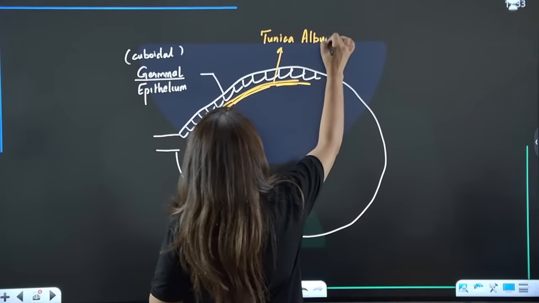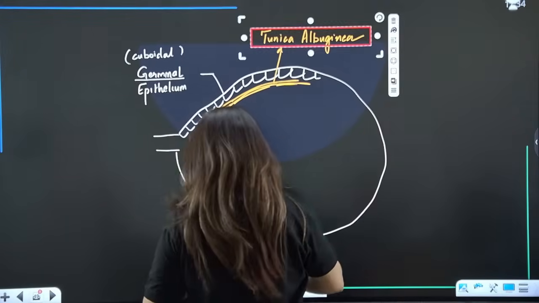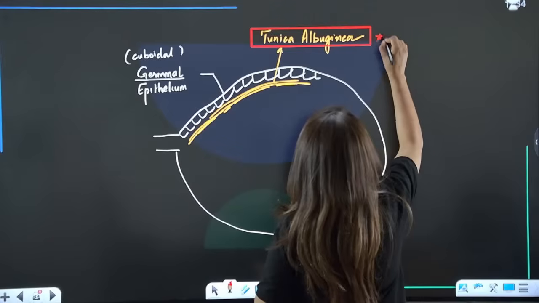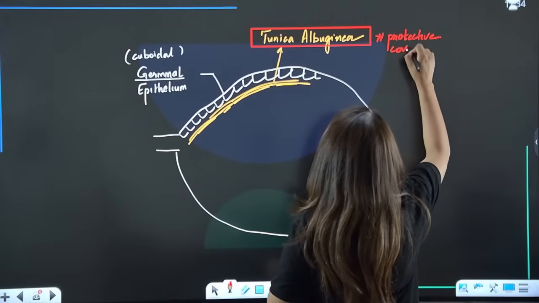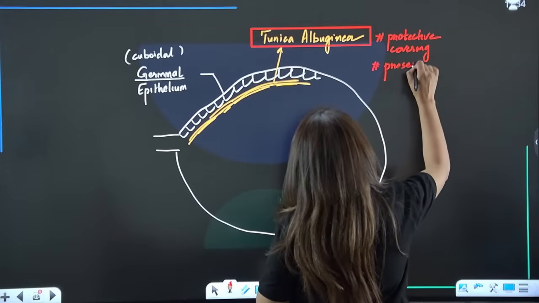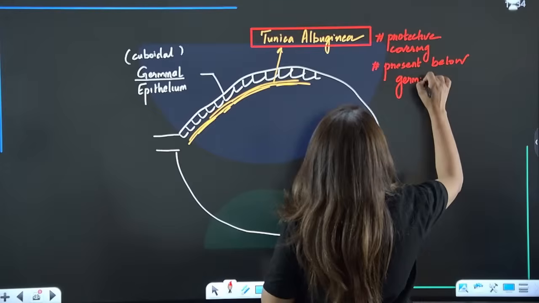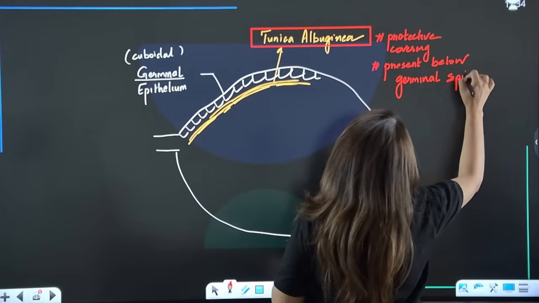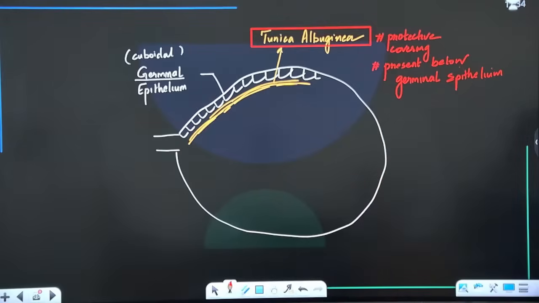Have we read the same fibrous tissue in males also? Yes or no? So guys, this represents the protective covering of ovaries, and present below the germinal epithelium. Please tell me if these points are clear. If there is a doubt, also mention that in the chat. Are we clear? Yes, please. Right, Akshay. Clear to all?